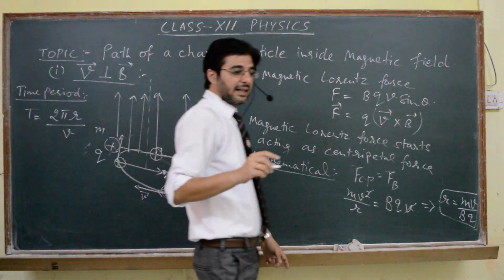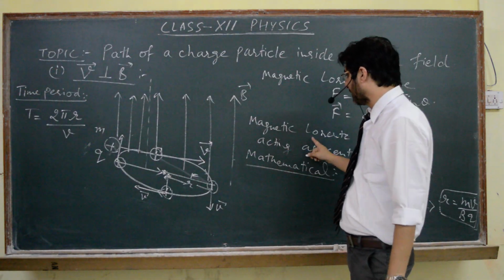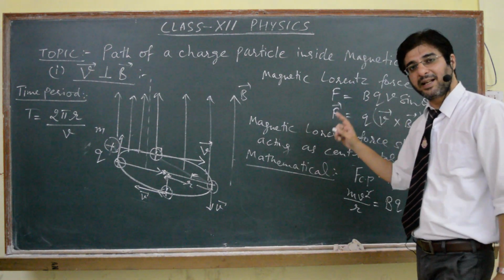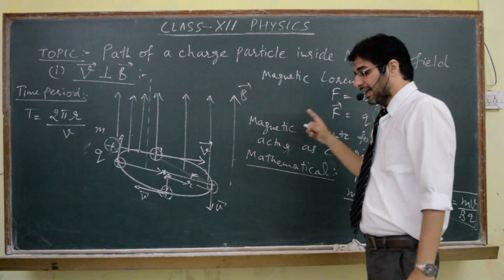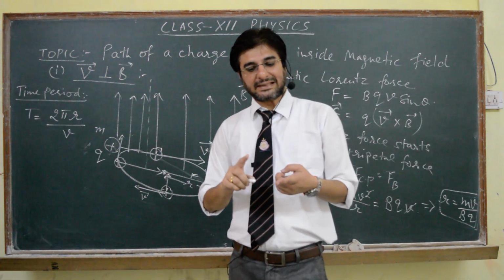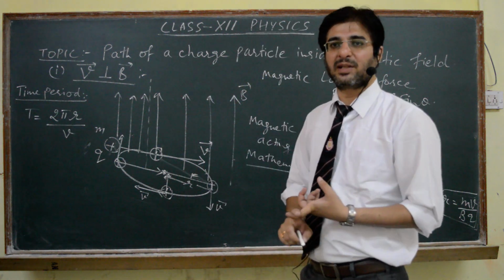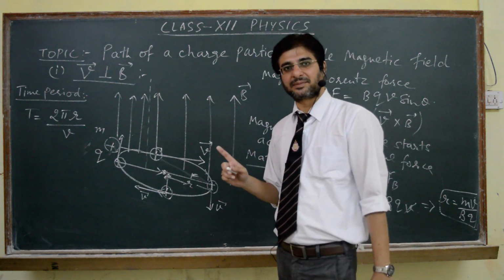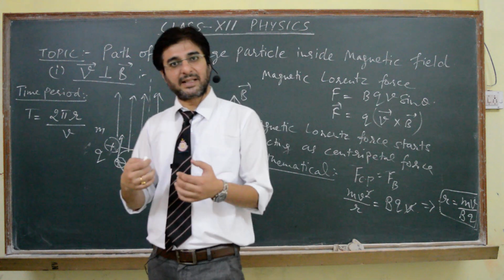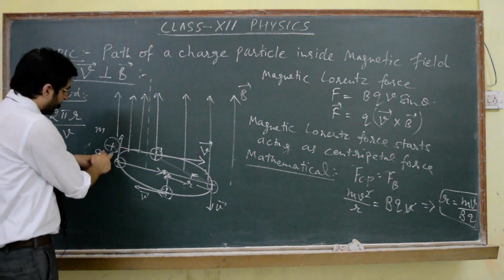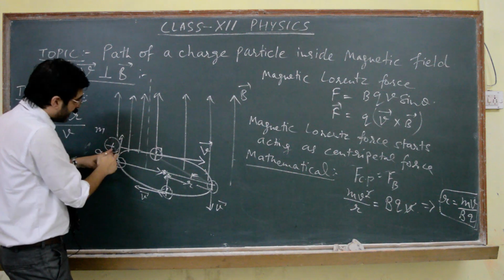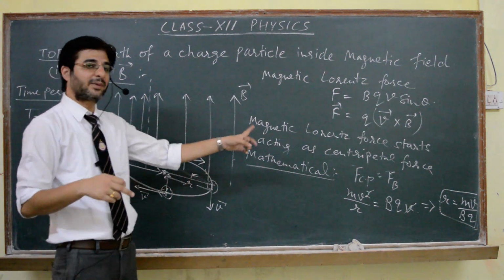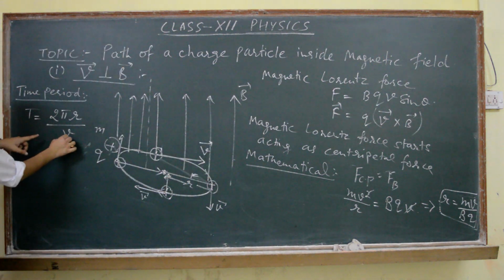One important concept from 11th only. When we are saying that centripetal force is acting on the charge, and that centripetal force is provided by magnetic Lorentz force, we know about the property of centripetal force, that centripetal force only is responsible for change in direction. Centripetal force cannot change the speed of the particle, as its direction is always perpendicular to the velocity vector. That means on entering the magnetic field, the speed of the charged particle will remain the same, only the direction will be changed because of magnetic Lorentz force. That means speed is same.